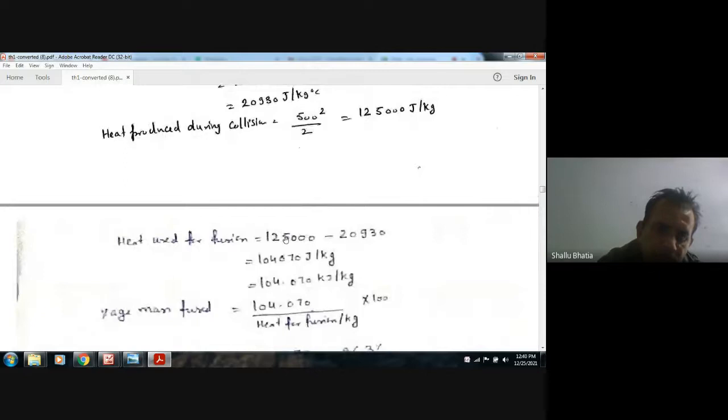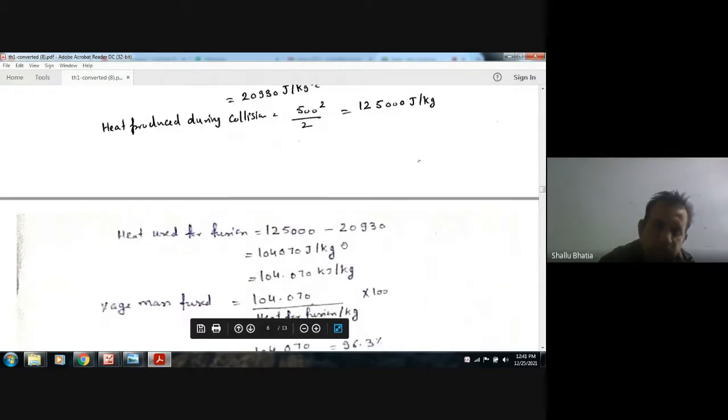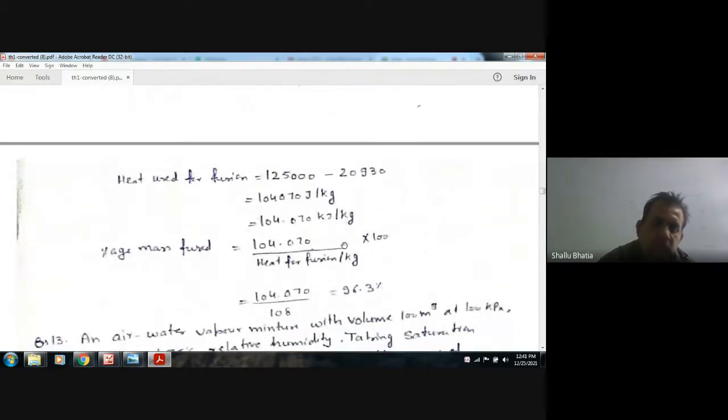The heat used to fuse the lead is 125 minus 20.93, that will be 104.07 kilojoule per kg.